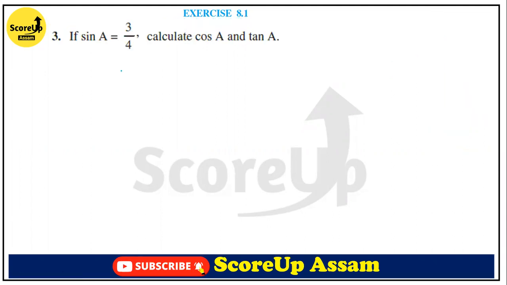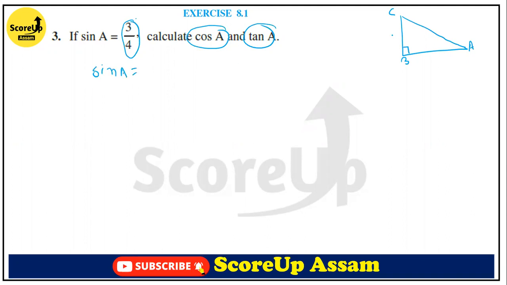Next, if sin A is equal to 3 by 4, calculate cos A and tan A. So suppose this is our triangle, and this is A, this is B, and this is C. This is our right angle. Now sin A is equal to 3 by 4. Sin A is equal to what?